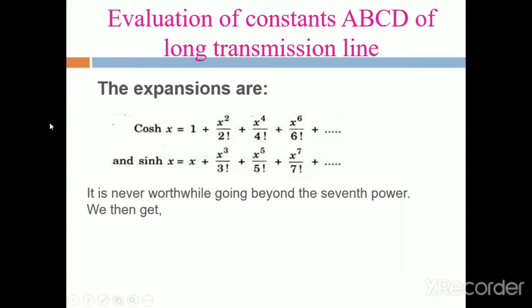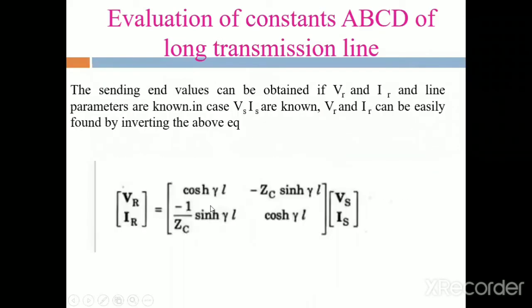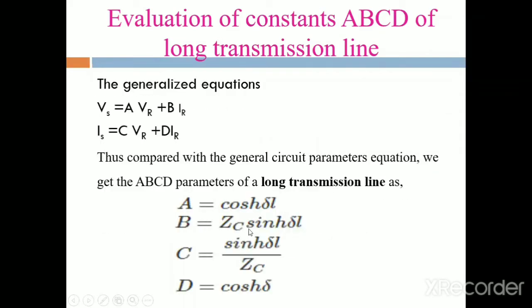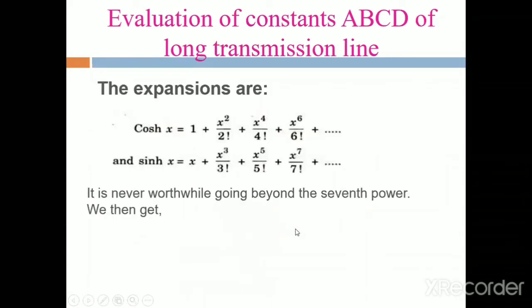Next one is sinh x. We write down the formula for the B value. B is equal to Zc sinh root of yz. B is equal to Zc sinh delta, where delta is the root of yz or zy.